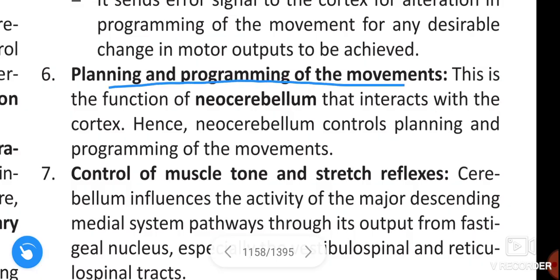Planning and programming of the movements. This is the function of neocerebellum that interacts with the cortex. Hence, neocerebellum controls planning and programming of the movements.